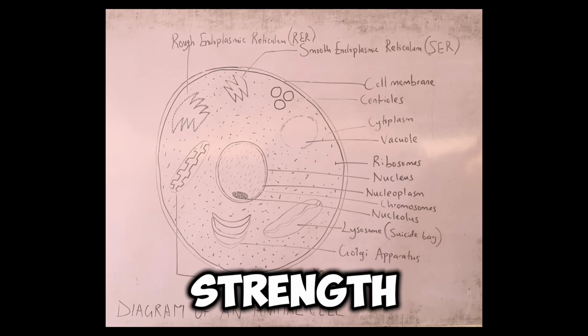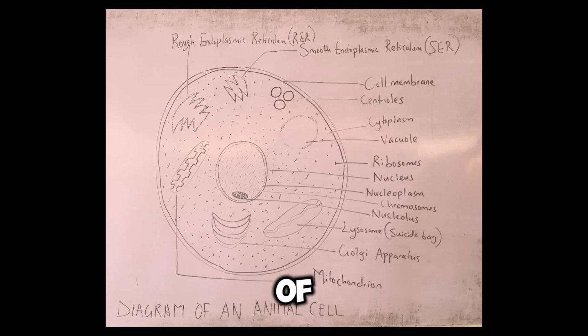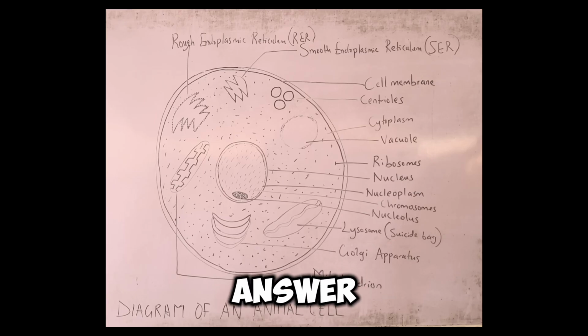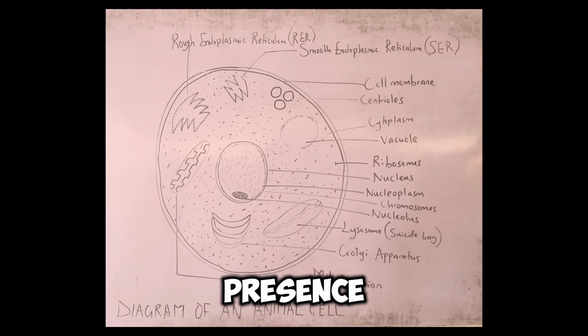It provides strength, shape, and protection for the plant cell, and it is usually made of cellulose in plants. So in case you are asked, the cell wall of plants is made up of, the answer is cellulose. As a matter of fact, a mature plant cell is characterized by the presence of a cellulose cell wall.